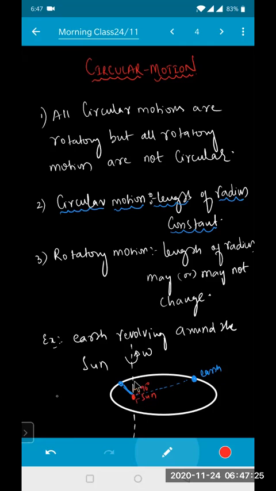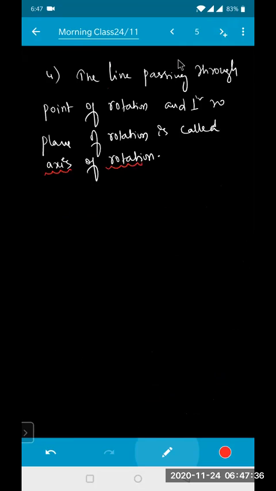This perpendicular line, which passes through the center of rotation and is perpendicular to the plane of the motion, is called the axis of rotation. So the line passing through the point of rotation and perpendicular to the plane of rotation is called the axis of rotation.